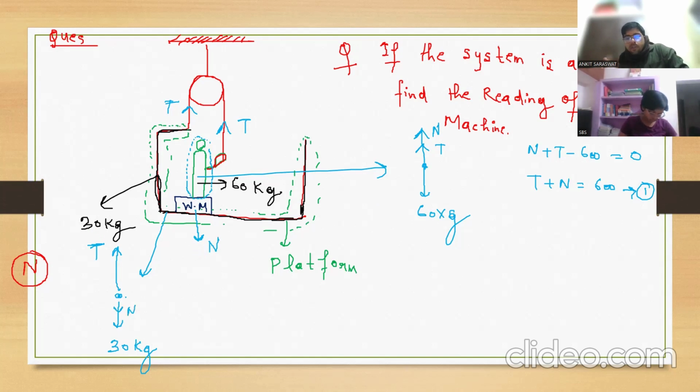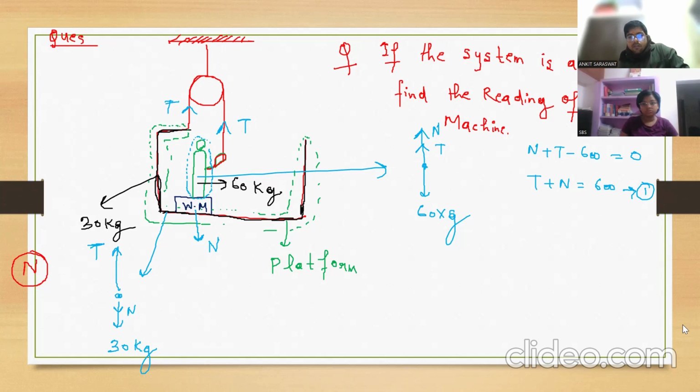Where will you place the weighing machine? On the platform. And on the weighing machine, who is standing? The man. If the weighing machine applies normal reaction upward, and the man is also applying N, you will ask, sir, why N here? I will tell.